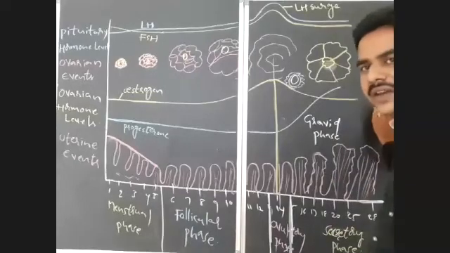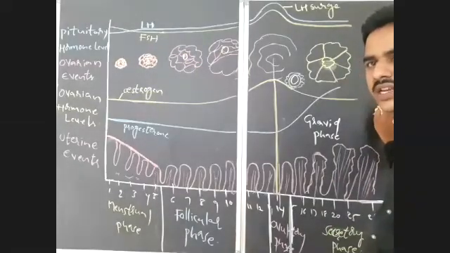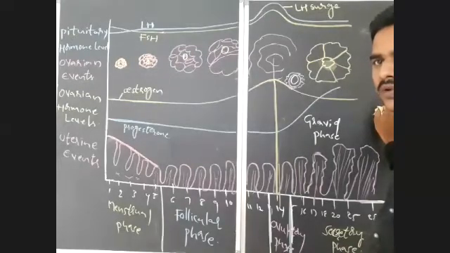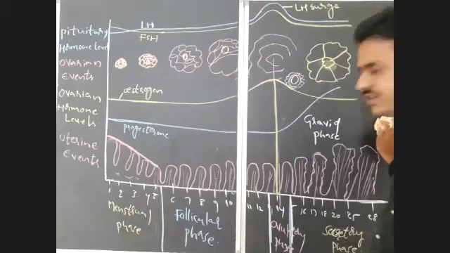So what is gravid phase? During pregnancy, menstruation is temporarily absent. Up to completion of the effective lactation period, there will be no menstruation. During the 9 months of pregnancy, there will be no menstruation. After that, a maximum of effective lactation, that is 6 months, there will be no chances for menstruation. So in total 15 months, there will be no chances for menstruation. That is known as gravid phase.